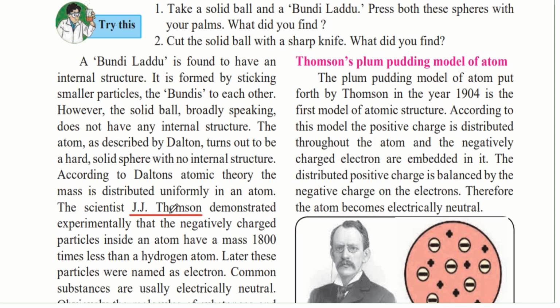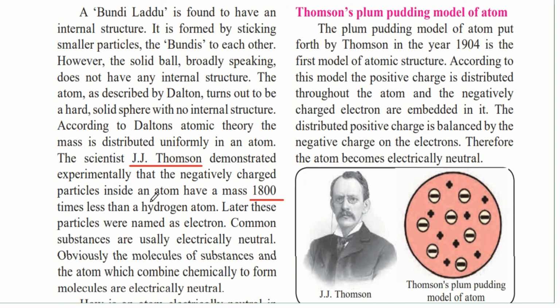Thomson demonstrated experimentally that the negatively charged particles inside an atom have a mass 1800 times lesser than the hydrogen atom. So J.J. Thomson was another scientist who, after seeing Dalton's theory, performed several experiments. So in his experiments, he noted that the negatively charged particles within the atom have a mass which is 1800 times less than the hydrogen atom. Later, these particles were named as electrons. So now, within an atom, all the negatively charged particles are termed as electrons.